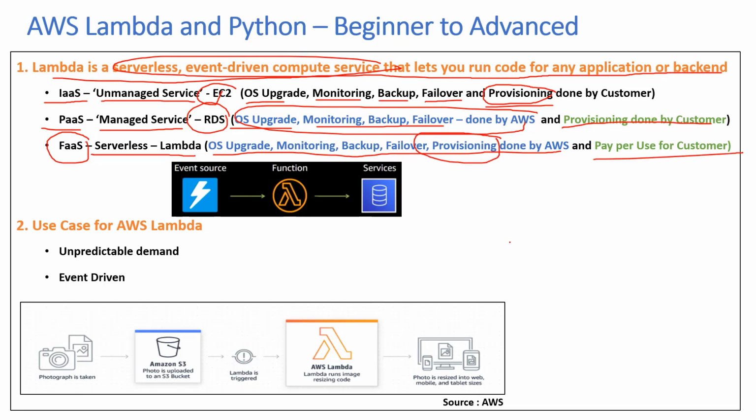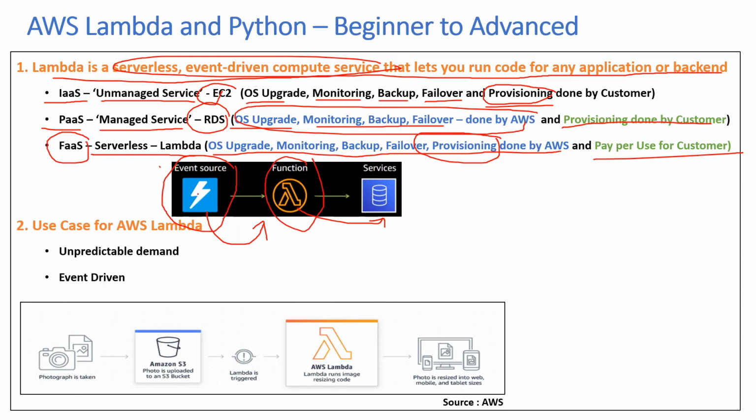So let's take an example. If in a day your Lambda function is not invoked, then you don't pay anything. If it's invoked 1,000 times, you pay for the number of invocations. Now, one thing to understand here is that a Lambda function, you cannot run it by itself. So there has to be an event source, and there are a lot of internal AWS and external services that are going to trigger this Lambda function, and then it does some backend processing, whether it's connecting to RDS or S3 or whatever backend service it might be.